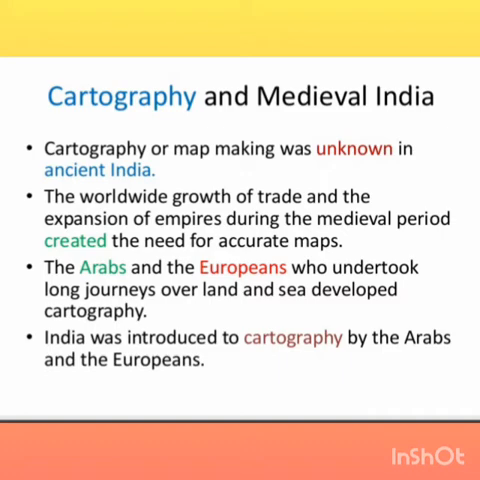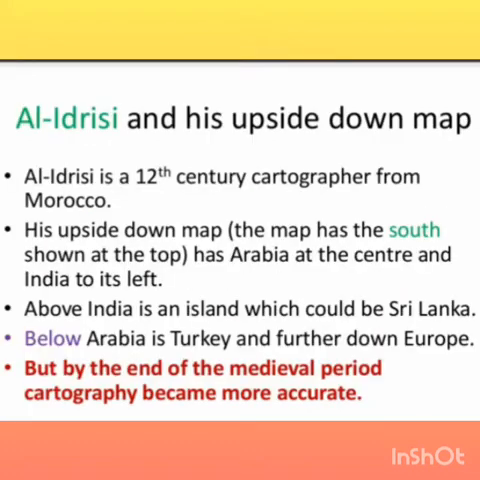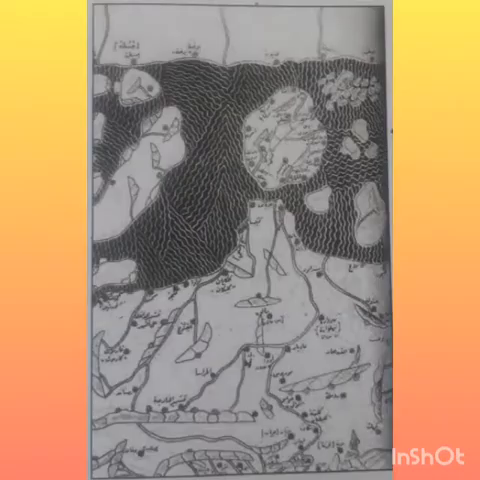There is a lot of difference between the map prepared by Al-Idrishi and the French cartographer. In Al-Idrishi's map, the north is shown at the bottom and south is shown at the top. So our India's north part is at the bottom and Sri Lanka is at the top here. And see this map 1, all the letters, the written part, is in Arabic language.